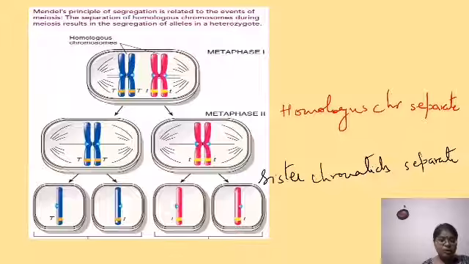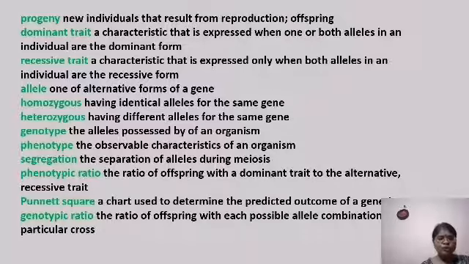And as a result you are getting these gametes. Now gametes are pure for the genes, because they contain only capital T or only small t. Or you can say that the alleles segregate. Capital T and small t have segregated. Now I have jotted down all the definitions for you so that it helps you. I have already dealt with all these terminologies, and you can go through them once.